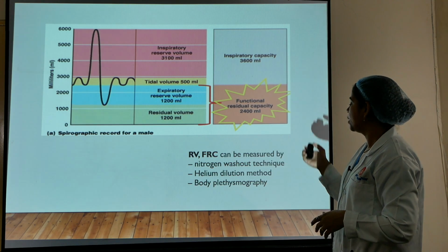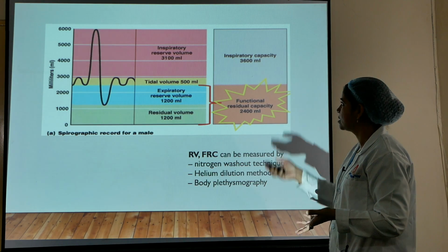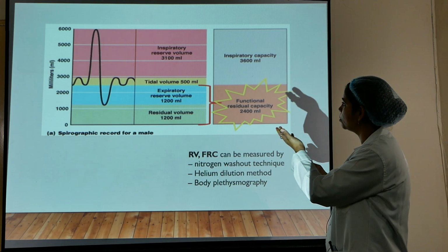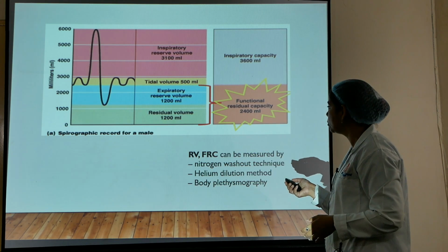This is the spirometry graph, which you all know is very basic, which includes the tidal volume, expiratory and inspiratory reserve volumes and residual volume. We'll go ahead.